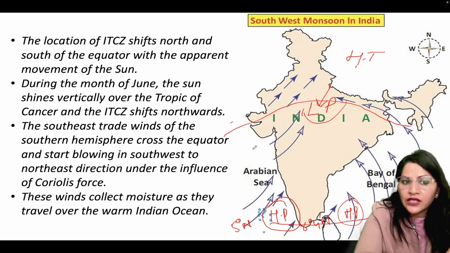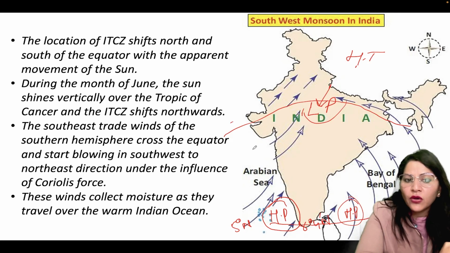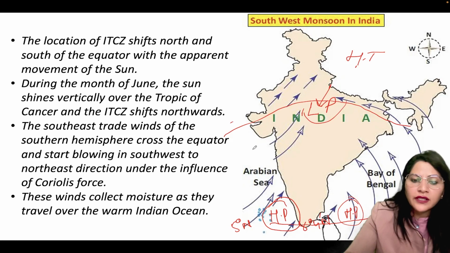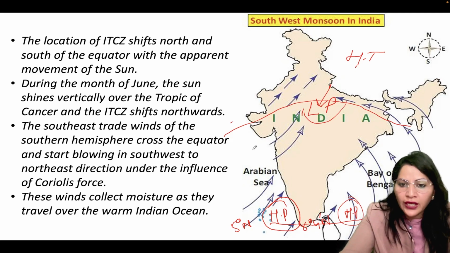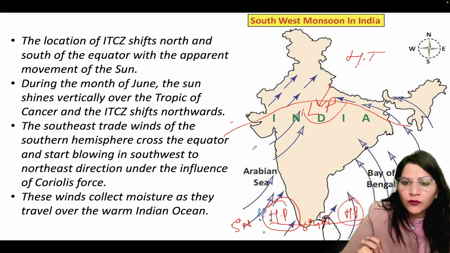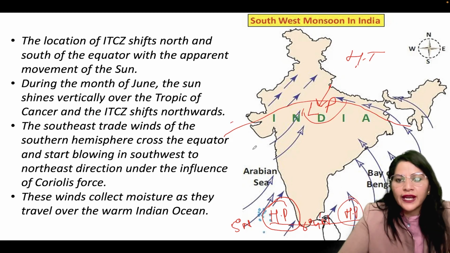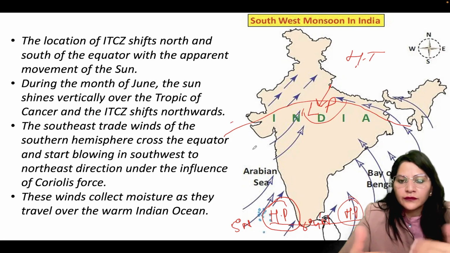During the month of June, the sun shines vertically over the Tropic of Cancer and ITCZ shifts northwards. Southeast trade winds of the southern hemisphere cross the equator and they start blowing in southwest to northeast direction under the influence of the Coriolis force. Coriolis force is the force that generates with the rotation of the earth. These winds collect moisture when they cross the Indian Ocean, warm ocean. They collect moisture on the way, and wherever they get a hit on the windward side of the mountain, they throw showers, and the leeward side of the mountain will not get any showers.